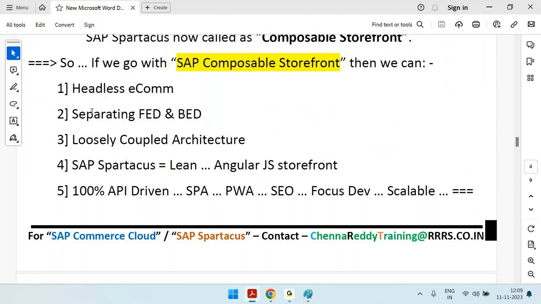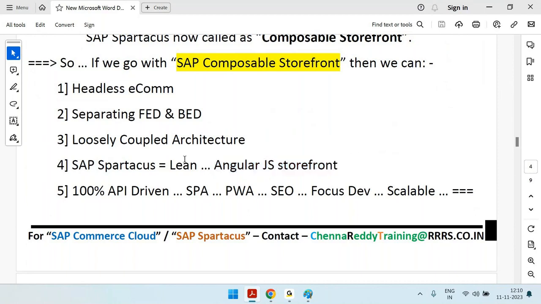They are able to separate the front end and back end. They have the loosely coupled architecture, and Spartacus or composable storefront is an Angular storefront, which is a very trending, lightweight, new front end technology, so that you will get the performance, all those things.